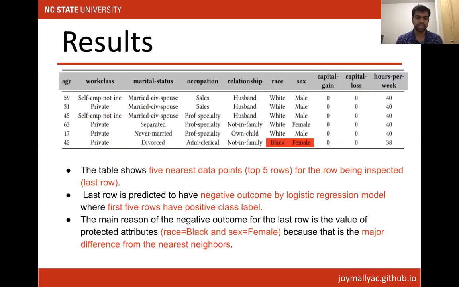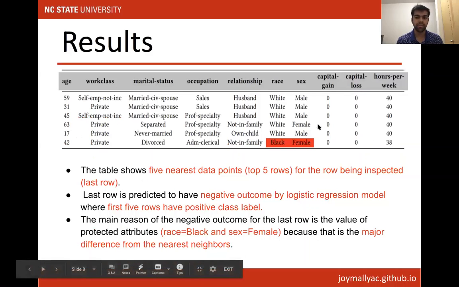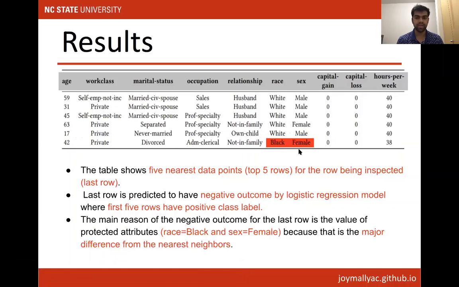Let's look at one example. Here in the table, the last row is the test data point, where the values for sex and race are black and female respectively. The other five data points are from the training data, where the class label is positive. But for the last row, our logistic regression model is predicting a negative outcome.